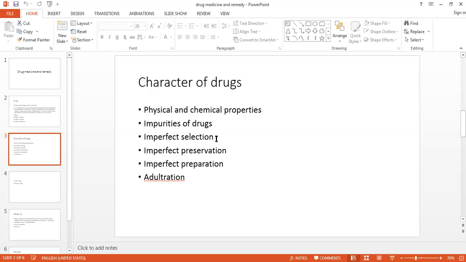Both these things lead to failure to distinguish it from the allied species. If that person does not have knowledge of the morphological character of the drug, and is not interested in collecting it, then you will not get the proper